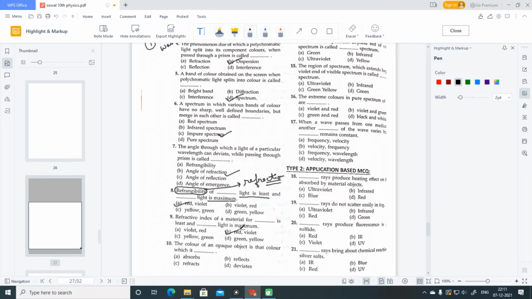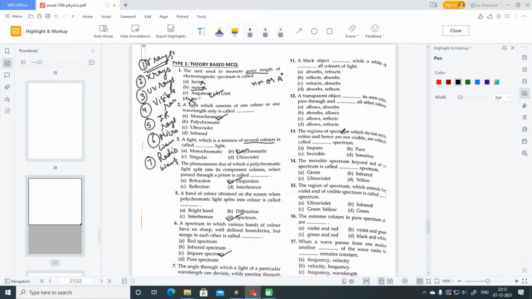In the 10th question, the color of an opaque object is that color which it absorbs, refracts, reflects or deviates. See, if we fall white light on an object, all other colors are absorbed by it. The color which it reflects will be the color of the object. So the color of an opaque object is that which it reflects.